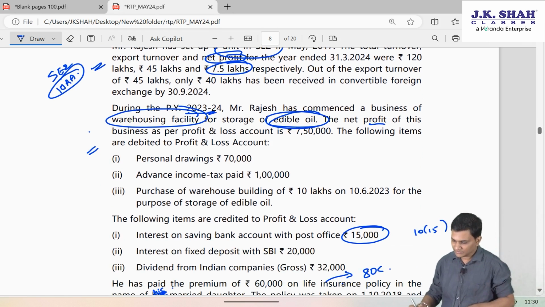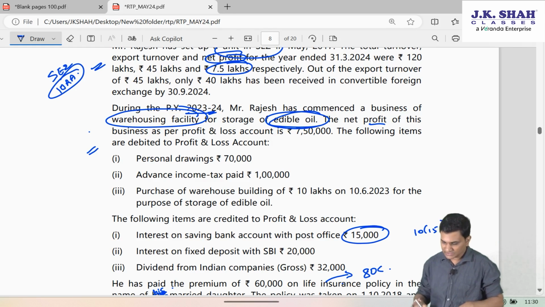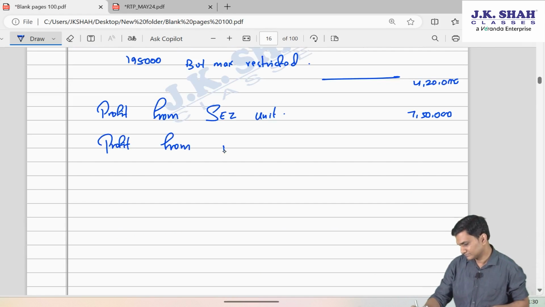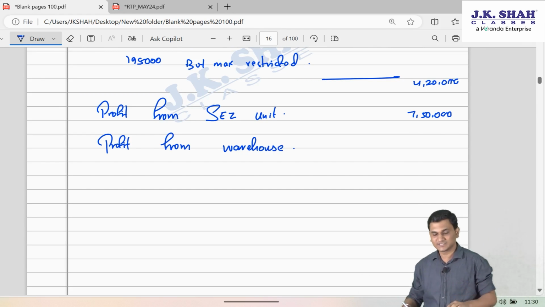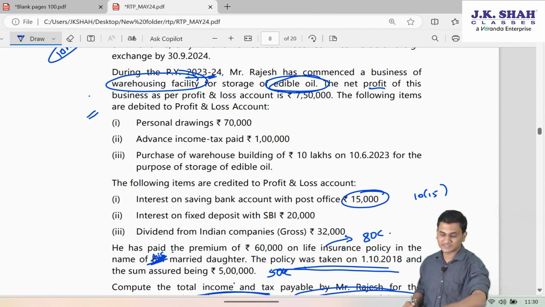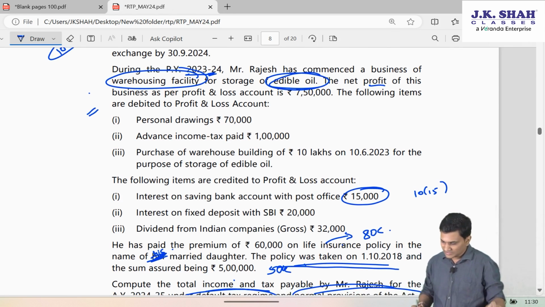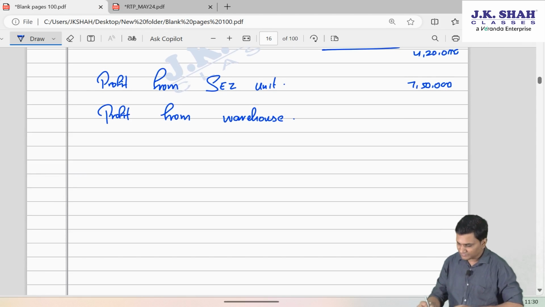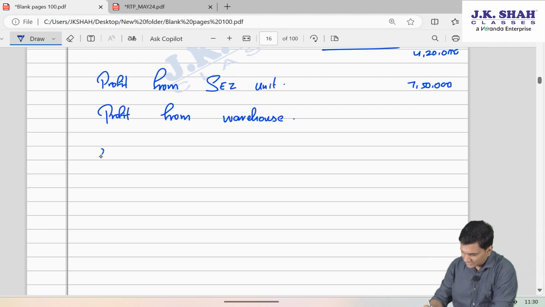During the previous year 23-24, Rajesh has commenced a business of warehousing facility. Okay, so profit from this warehouse. So actually for a student, default tax regime becomes very easy because most of the deductions are to be ignored. The net profit of the P&L is 750.